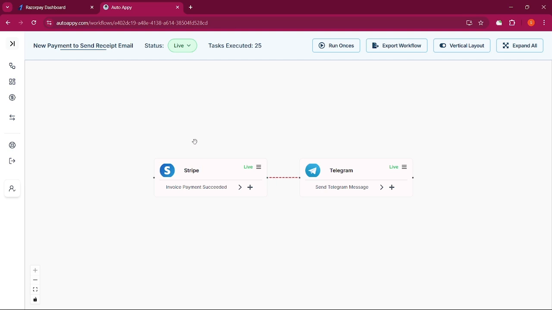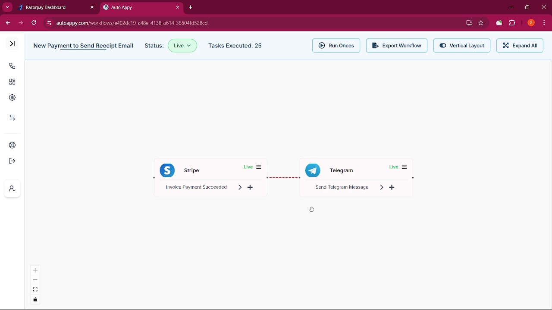Hello everyone. Tired of that sinking feeling when you realize a payout was processed, but you completely missed the settlement alert? But don't worry. By the end of this video, you will have a foolproof automated system that will instantly notify you on Telegram the moment Razorpay pays the settlement.